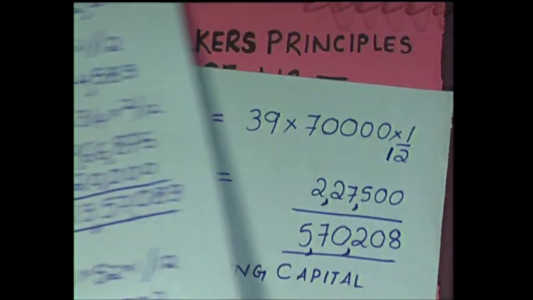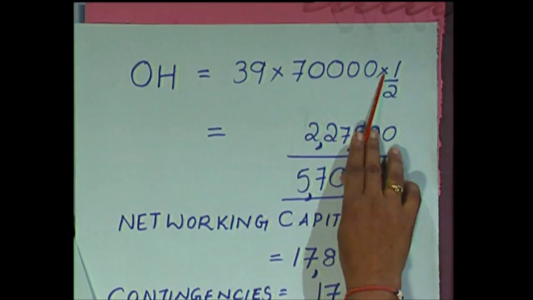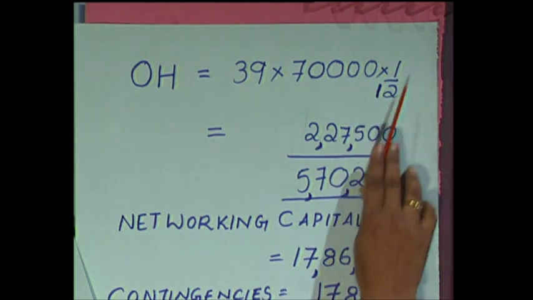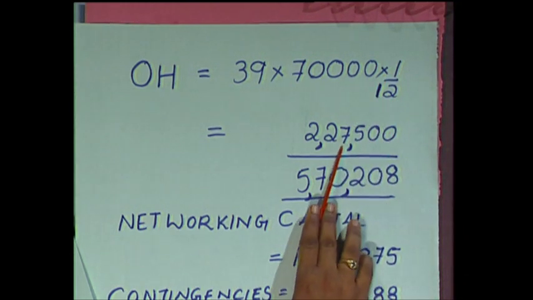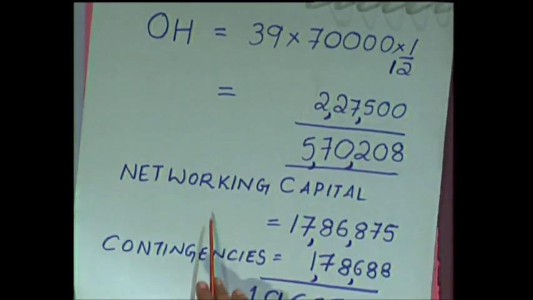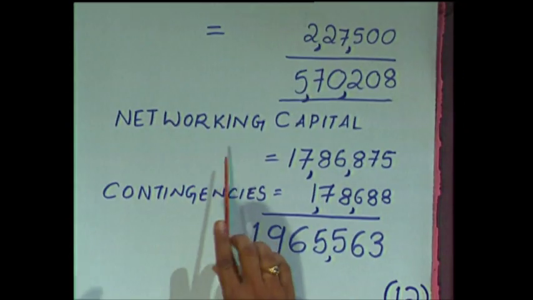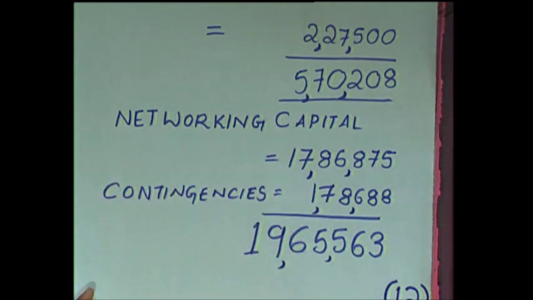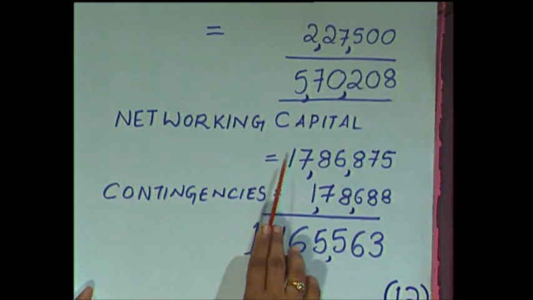Similarly, you are going to calculate for overhead. Overhead would be the overhead cost of 9 rupees, production is 70,000 and it is for a period of 1 month, so multiply with 1 month, divide by 12, and you get overhead. This is your total current liabilities. Net working capital would be current assets minus current liabilities. Total of current assets we got earlier, minus current liabilities, and you get